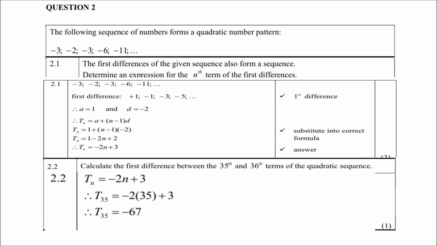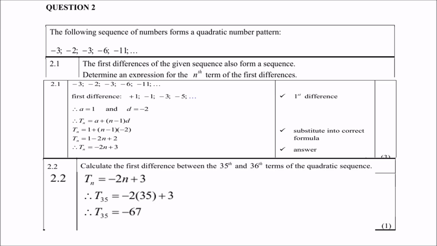Now remember, to get the first difference is always the second term minus the first term. So it's -2 minus -3, which is +1. Then you have -3 minus -2, which becomes -1. Then you've got -6 minus -3, which gives you -3. Then of course -11 minus -6 is -5. So therefore a is the first term, which is 1. d is the common difference. Remember it is -1 minus +1, which is -2.